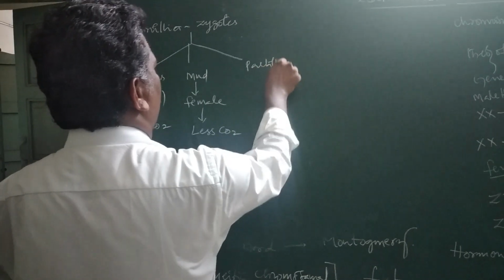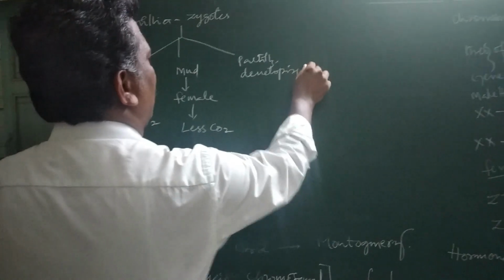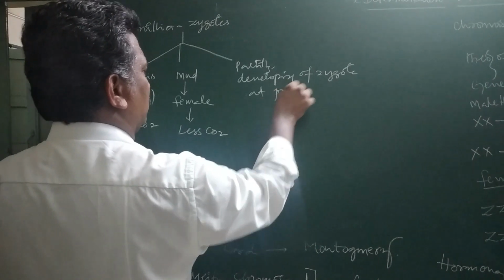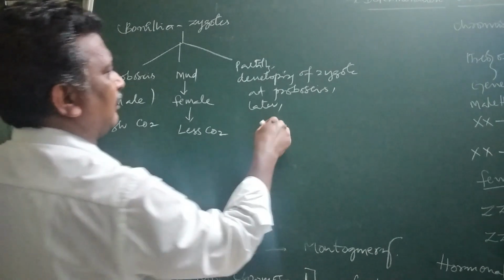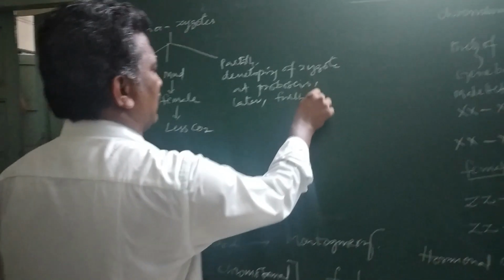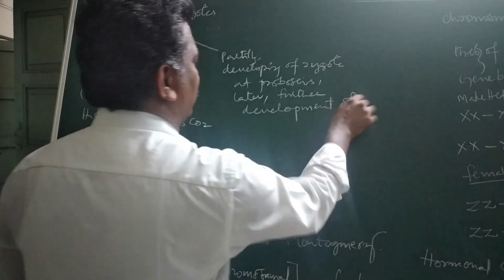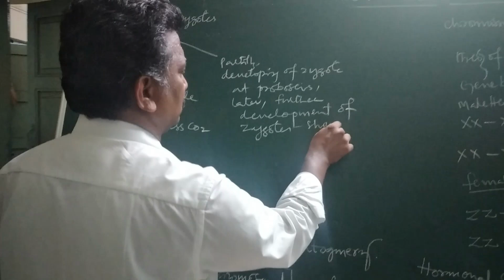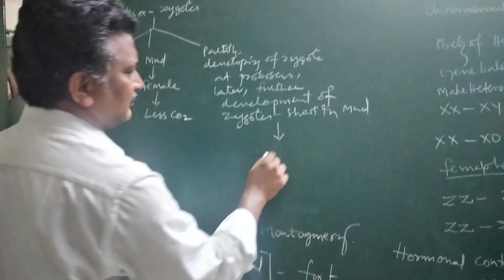Partial development of the zygote at the proboscis, later the remaining further development of the zygote shows in the mud, they become sterile.